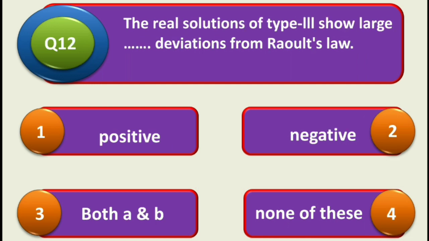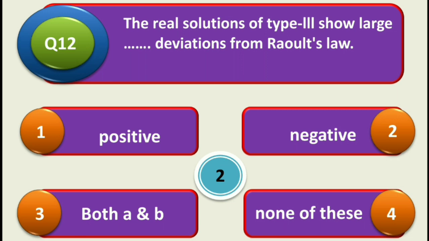Next question. The real solutions of type third show large dash dash deviation from Raoult's law. First one is positive, second one negative, third one is both A and B, and fourth one is none of these. And the correct answer is negative deviation. So the real solutions of type third show large negative deviations from Raoult's law.